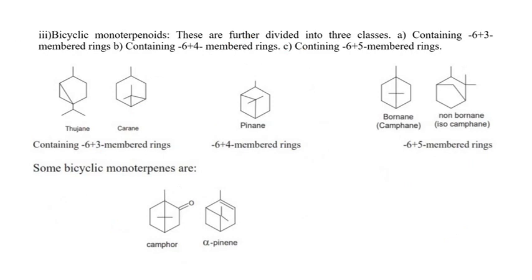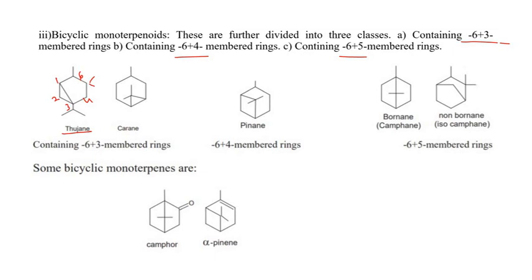Next, we'll move on to bicyclic monoterpenoids. As the name itself suggests, they contain two cyclic rings here. These are further subdivided into 6 plus 3, 6 plus 4, and 6 plus 5. Now let us try to understand what this 6 plus 3, 4, and 5 actually means. Now look here, the first example we have is thujane. If you carefully observe, I'll try to number them in order. I'll start from here just to make you understand: 1, 2, 3, 4, 5, 6. There is a six-membered ring in this molecule, fine.